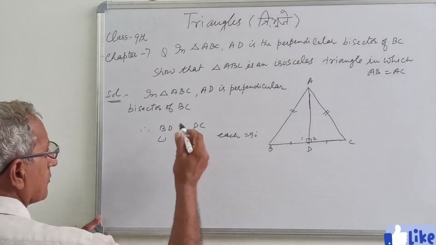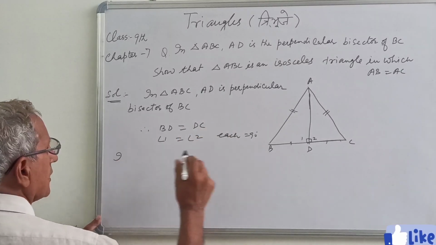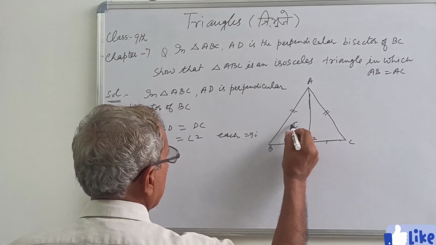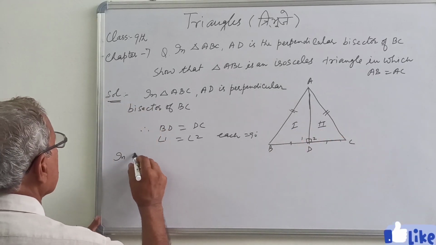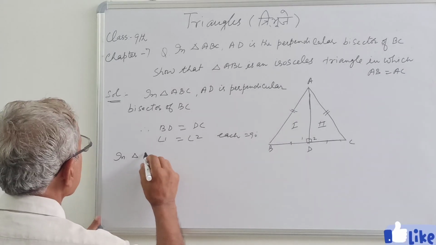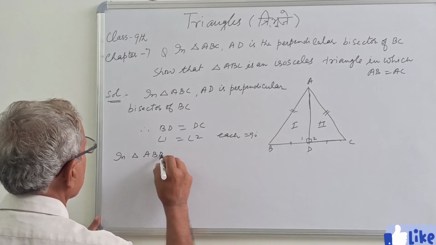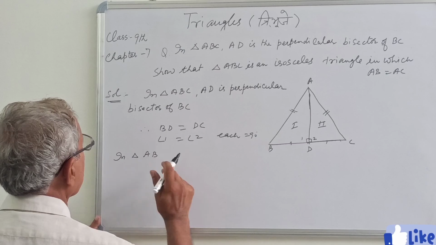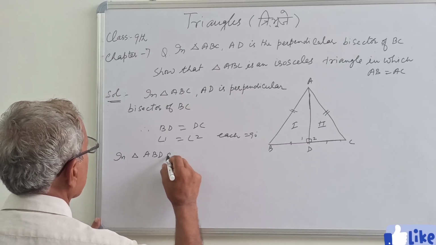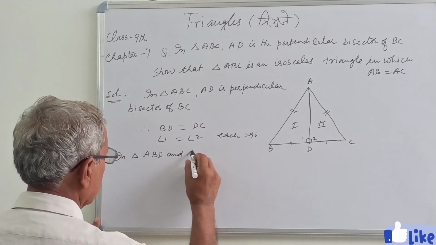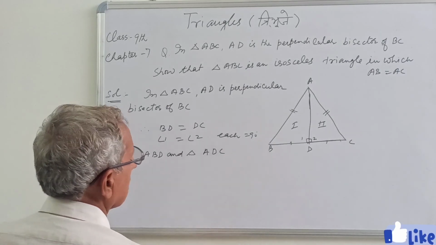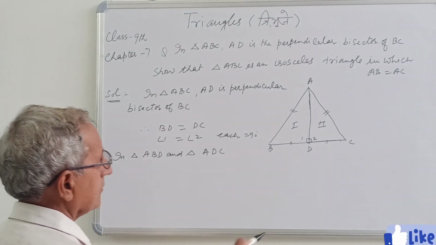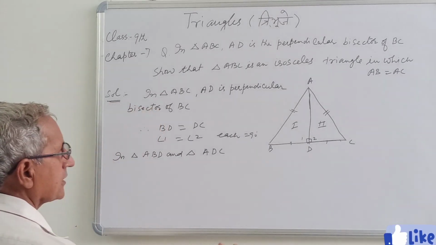So we are taking now triangle 1 and 2. So in triangle ABD and triangle ADC, what are the equal parts of these triangles?